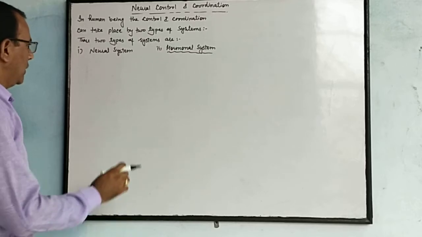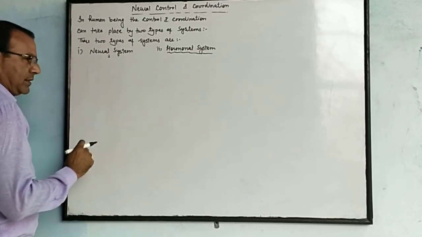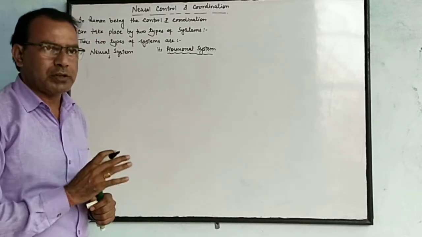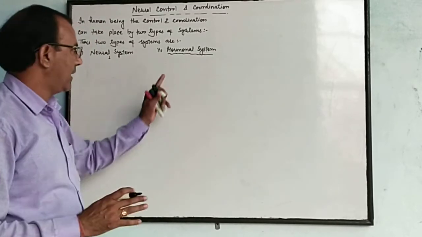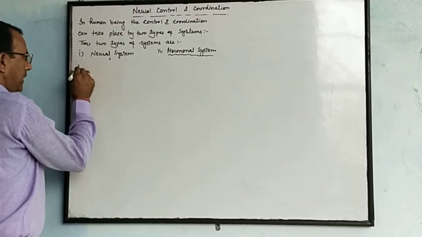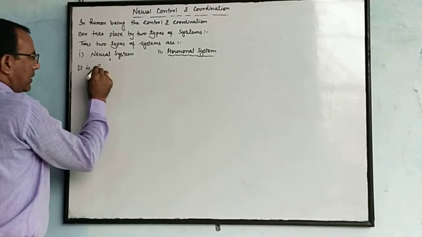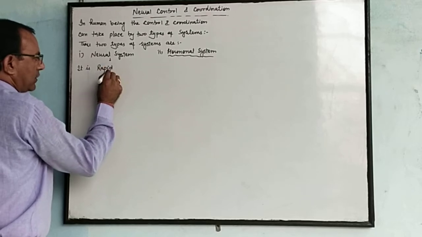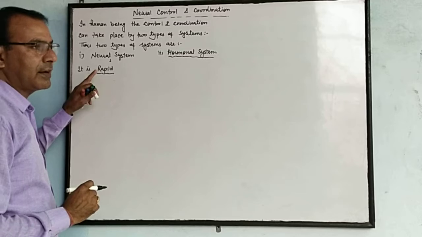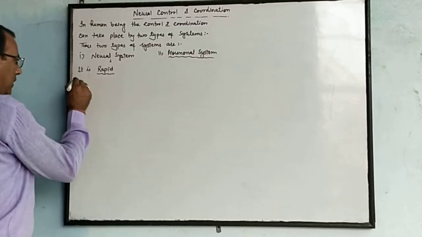the neural system. The functions performed by the neural system are very rapid compared to the hormonal system. Rapid means the functions performed by nerve cells are very quick.